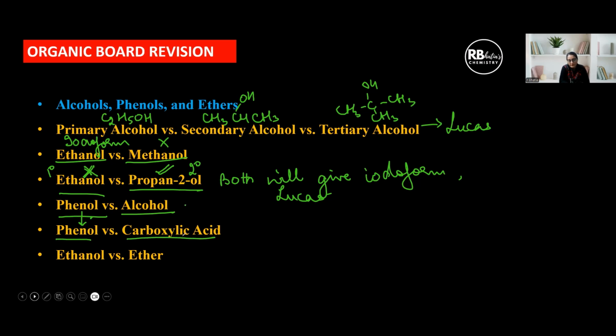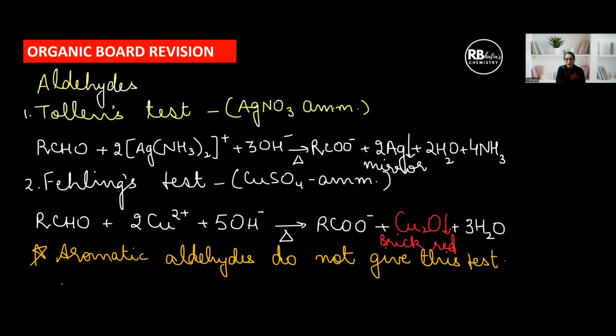Similarly, phenol versus carboxylic acid, you can use either sodium bicarbonate test, carboxylic acid will give, phenol will not, or you can use azo dye test, or you can use bromine water test, which will be given by phenol. Then ethanol versus ether, you can use iodoform test for this distinction, right? Now, moving on to general tests for aldehydes and ketones. For aldehydes, we are using Tollens test.